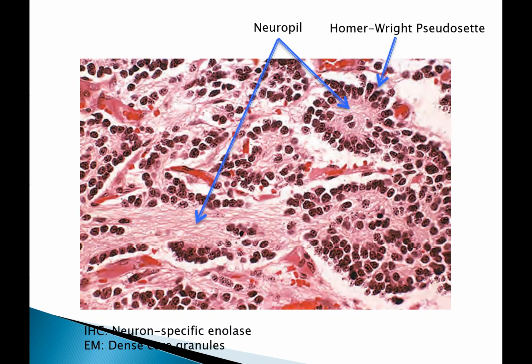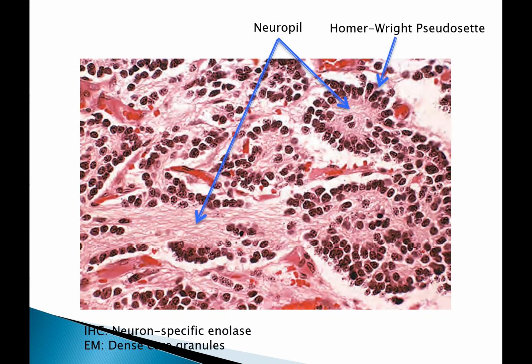Spindle cells, which are actually Schwann cells, may also be present in the background stroma. In your book, there are two tables that you should try to review, because they give you the different prognostic parameters that may help you when you talk to your patient. In addition, that table contains the staging so that you will be able to stage your patient as stage 1 to stage 4, depending on the findings, like for example, the age of your patient and the evidence of metastasis.